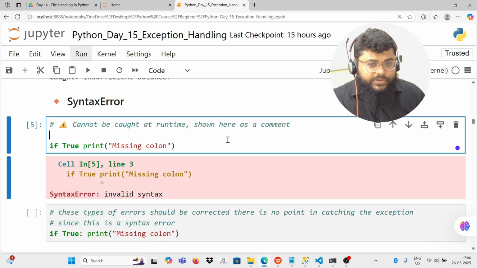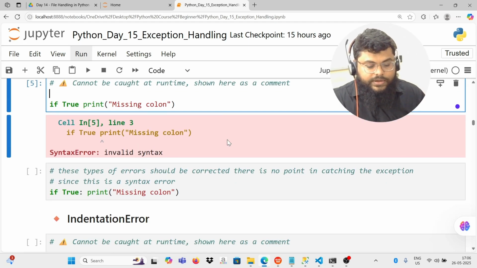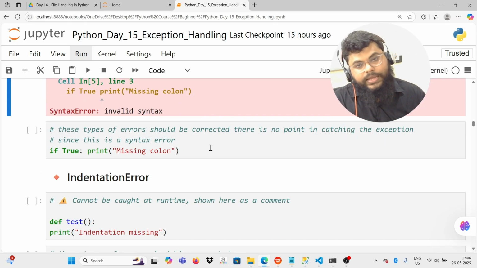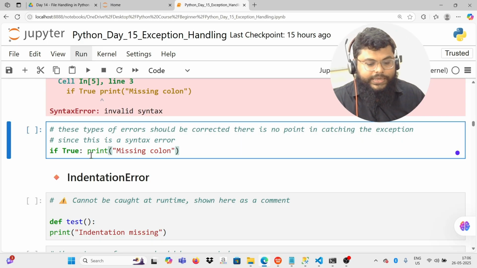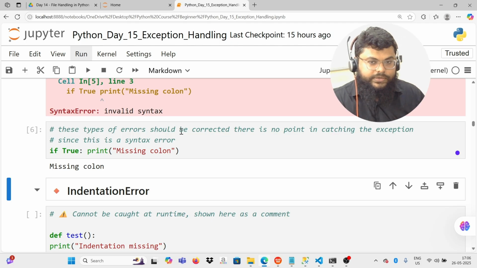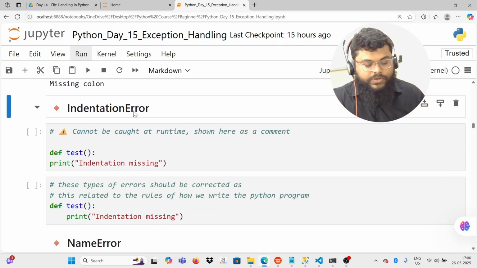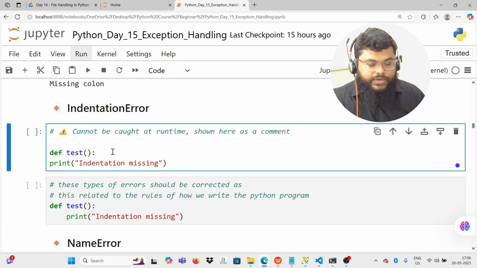Syntax error. For these types of syntax errors we cannot handle it, we have to correct it. So if True, I have to correct it by adding a colon. These kinds of errors I have to correct by myself, manually. Indentation errors also we have to correct.